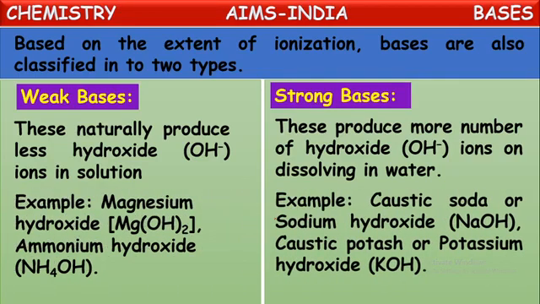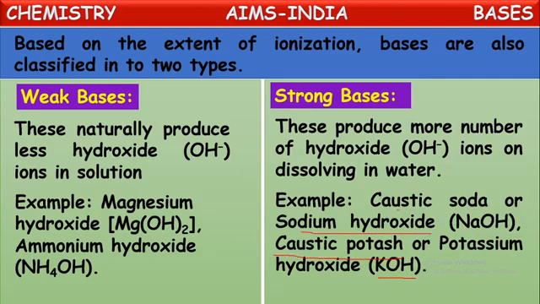Examples of this kind of bases are caustic soda, which is also known as sodium hydroxide. Just now we have seen the splitting of sodium hydroxide. Sodium hydroxide is commonly called caustic soda. And one more base, potassium hydroxide, its formula is KOH. Potassium hydroxide is commonly known as caustic potash.